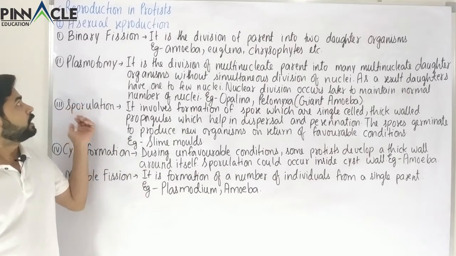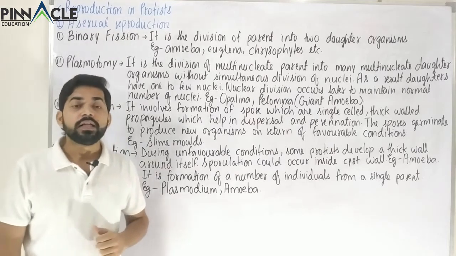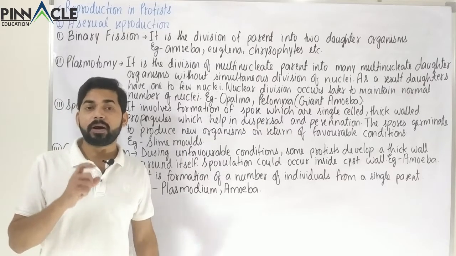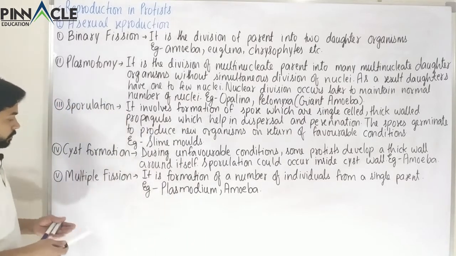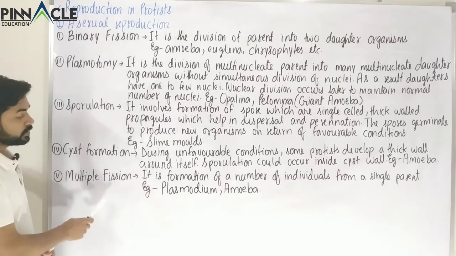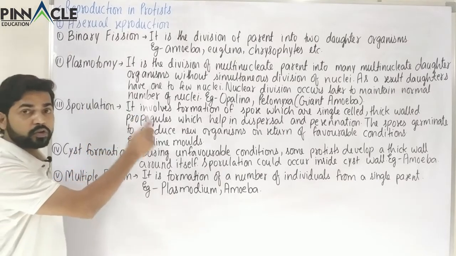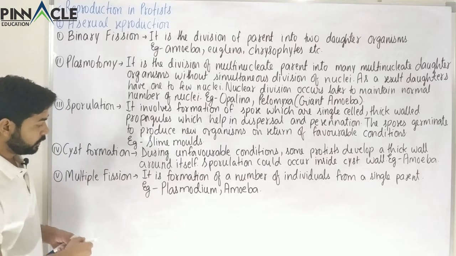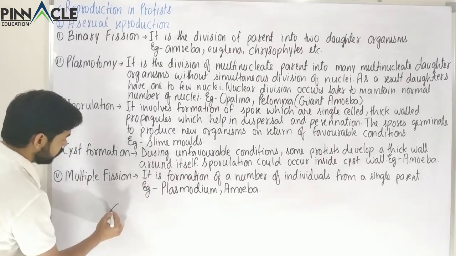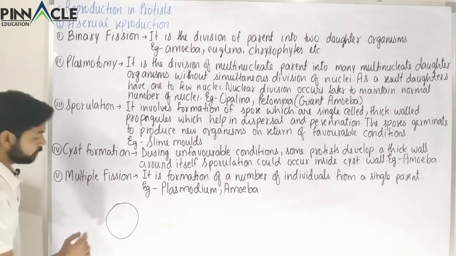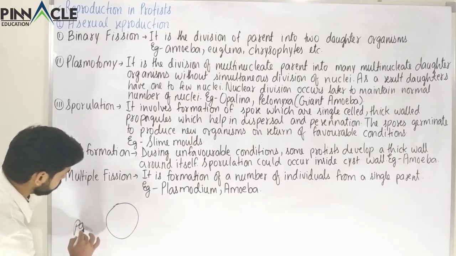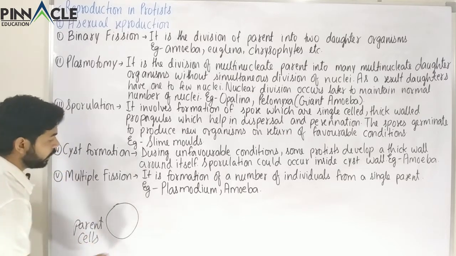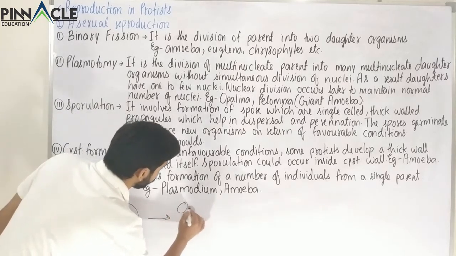Next is plasmotomy. Before studying plasmotomy, we have to understand multiple fission. Binary fission is the division of a parent cell into two cells. Here, the parent cell divides into multiple cells. For example, suppose this is the parent cell, and it gives rise to a lot of daughter cells.